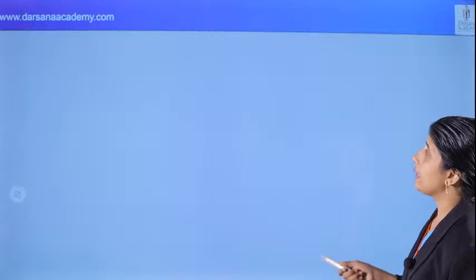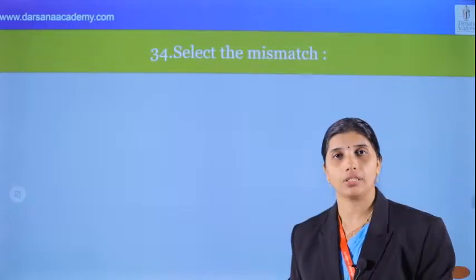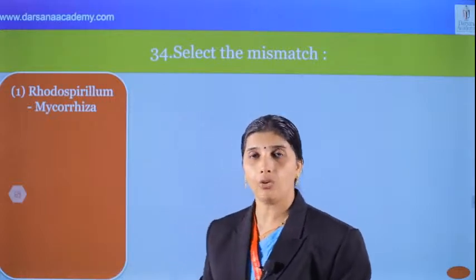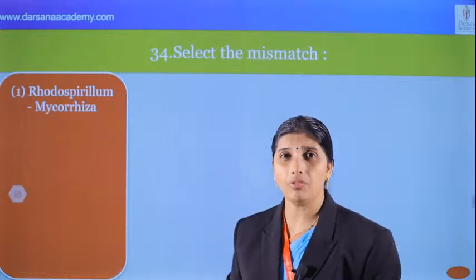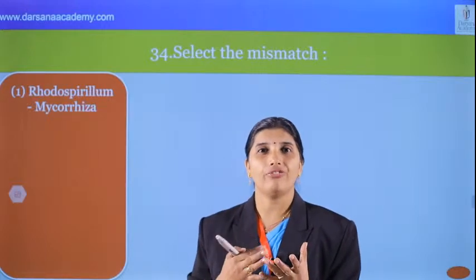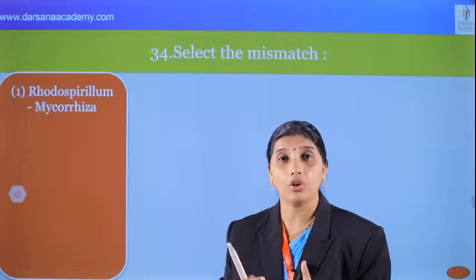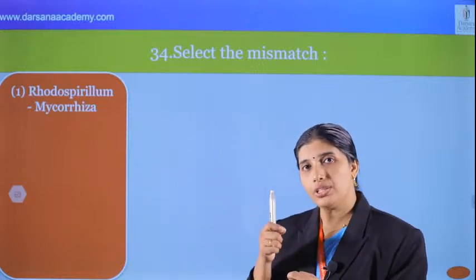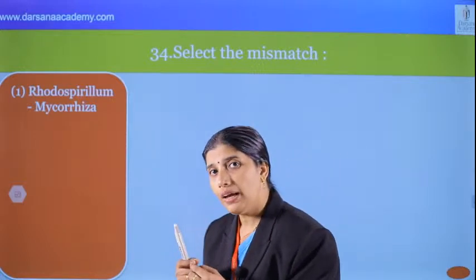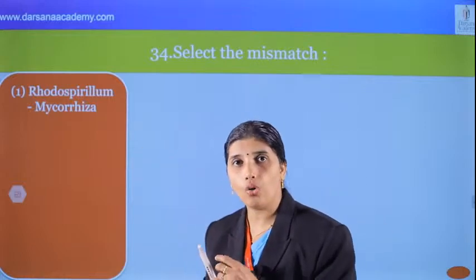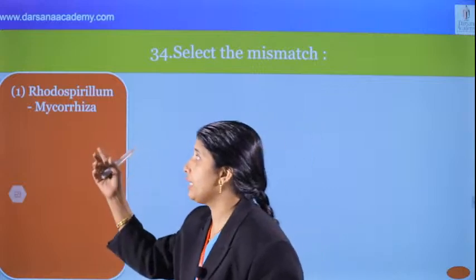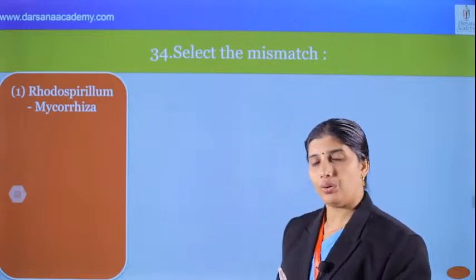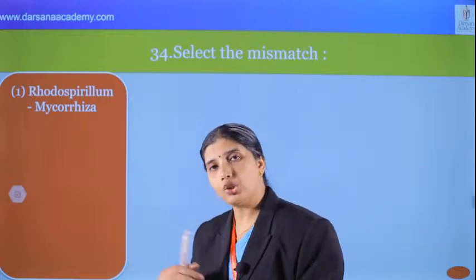Next, select the mismatch. What about Rhodospirillum and mycorrhiza? Rhodospirillum is anaerobic free living, like Clostridium. That is not mycorrhiza. What is mycorrhiza? Fungi of the Glomus genus associated with the Pinus root to form mycorrhizae, for mineral, that is phosphorus, absorption. That is vesicular arbuscular mycorrhizae, that is endomycorrhizae. Ectomycorrhizae is also there.